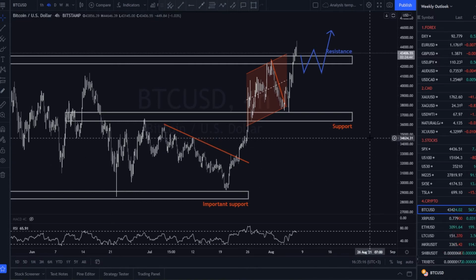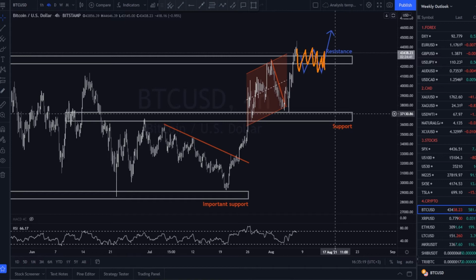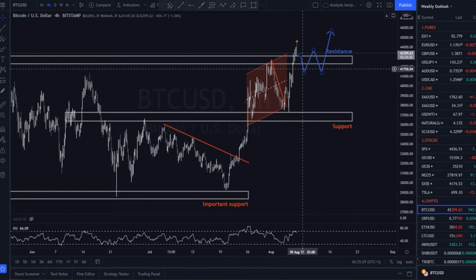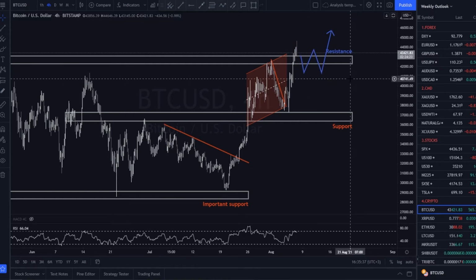Technically, Bitcoin finds itself right now at the resistance area marked on the chart. If the price consolidates in this area or continues higher right away, we give a higher probability for a bullish continuation. If the price makes a sharp pullback, we have to study the structure to see what the price action is telling us. We advise caution as we are at an important price level.